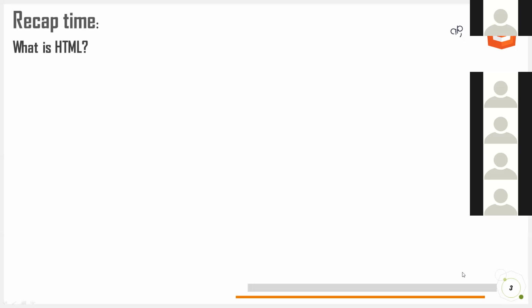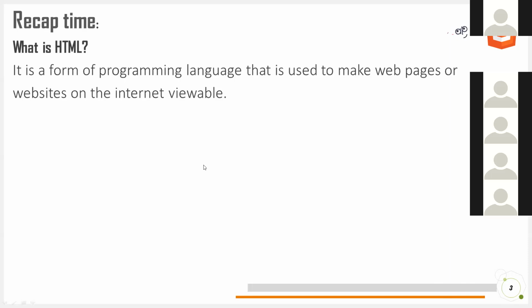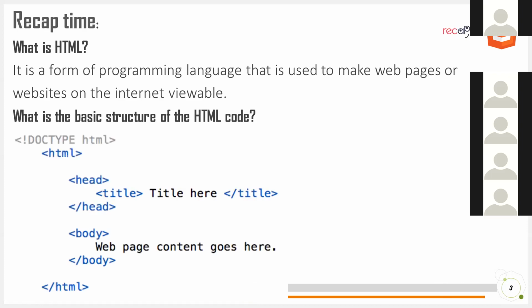Okay. What does HTML stand for? HTML, it's a form of programming language that we use for making websites. That's it, I guess. Very good.